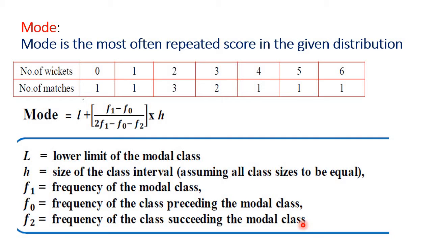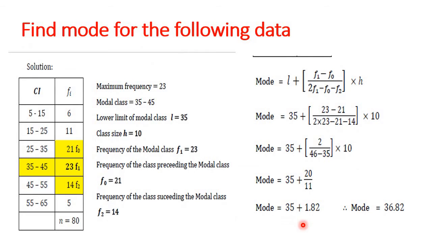Now let us solve some problems based on this mode. Find the mode for the following data. Here we have written the class interval and frequency in the form of columns. 5 to 15 frequency is 6, 15 to 25 frequency is 11, 25 to 35 frequency is 21, 35 to 45 frequency is 23, 45 to 55 frequency is 14, 55 to 65 frequency is 5.